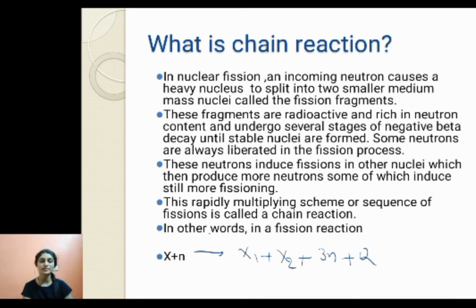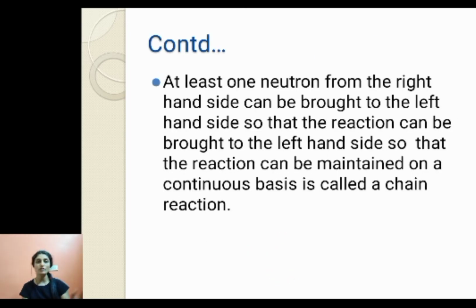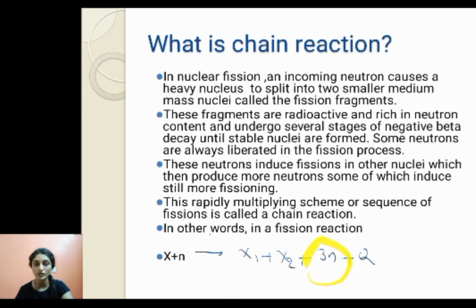Along with the beta particles which are emitted during nuclear fission reaction, some neutrons are always liberated in the fission process, and these neutrons induce fissions in other nuclei which then produce more neutrons, some of which induce still more fissioning. Like I have a parent nucleus, suppose X, it captures a neutron N, then it produces fission fragments X1, X2. Along with that, approximately 3 neutrons are emitted. If not 3, at least 1, 2, or 3. Mostly 3 neutrons are emitted in a nuclear fission reaction and a large amount of energy is liberated.